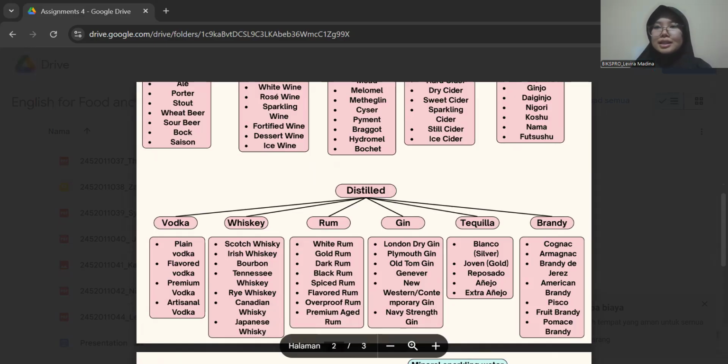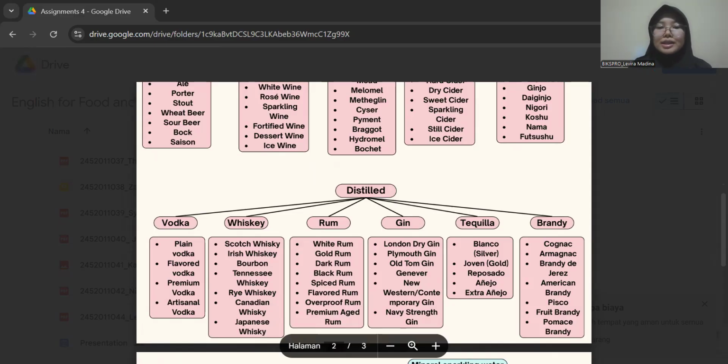For the first type of gin is London Dry Gin. London Dry Gin is a classic style of gin with a strong juniper flavor and no added sweeteners. It's dry and crisp, commonly used in cocktails. For example, Beefeater London Dry Gin.